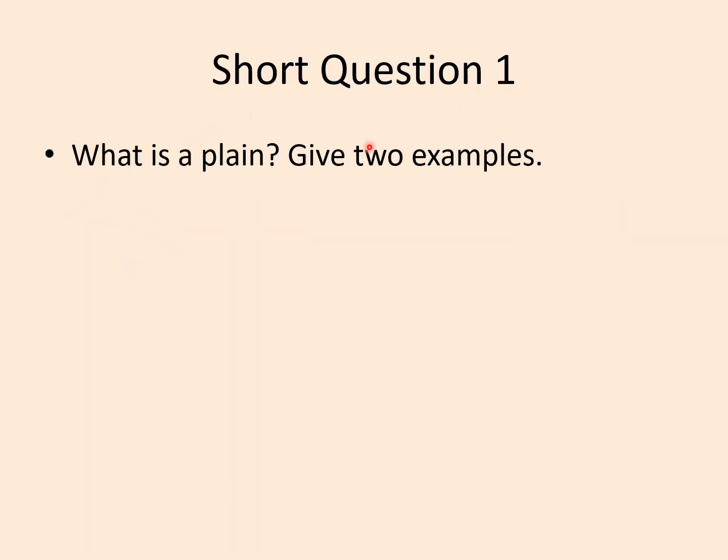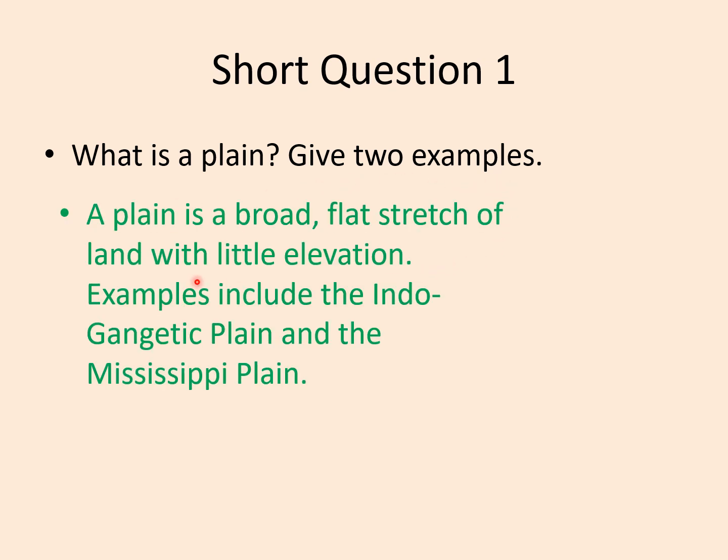The first short question is: What is a plain? Give two examples. A plain is a broad, flat stretch of land with little elevation. Examples include the Indo-Gangetic Plain and the Mississippi Plain. Okay, so this tells you what a plain is. A plain is a broad, flat stretch of land with little elevation. Examples are the Gangetic Plain and the Mississippi Plain, right?